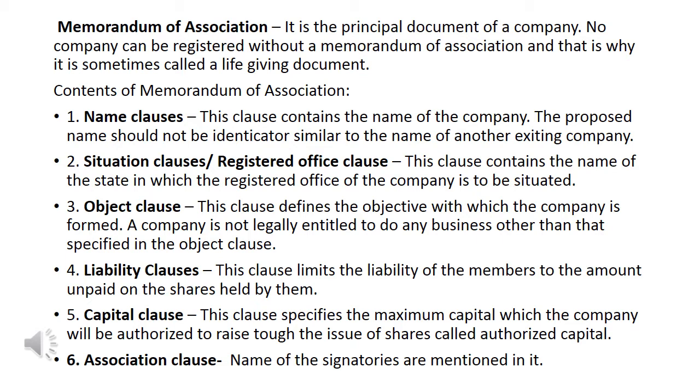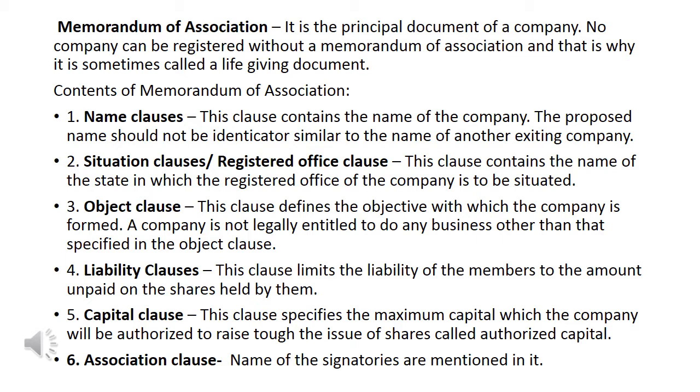Second clause is situation clause, or we also call it registered office clause. Now, what is written in registered office clause? This clause contains the name of the state in which the registered office of the company is to be situated. So every company has a registered office, and wherever it is located, it is written here in the registered office clause.